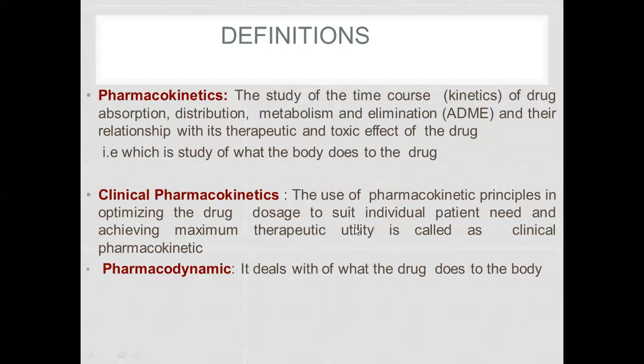Clinical pharmacokinetics means using pharmacokinetic principles to optimize the drug dosage to suit individual patients' needs and achieve the maximum therapeutic utility. So we can call it clinical pharmacokinetics. It is the study of the time course of the drug moving through the body, and it explains what the body does to the drug.